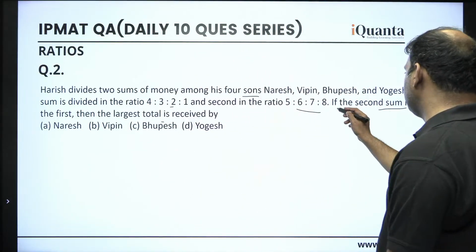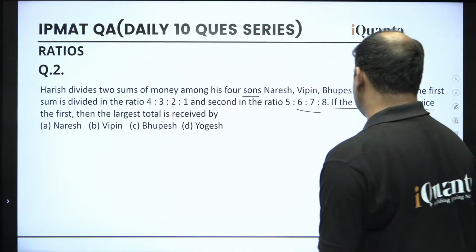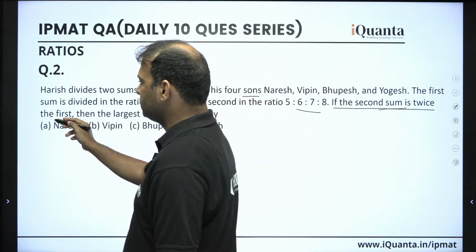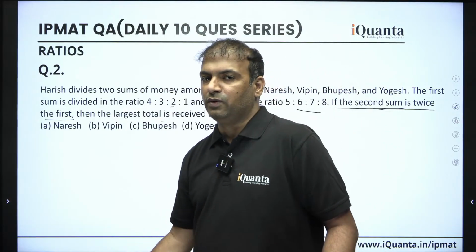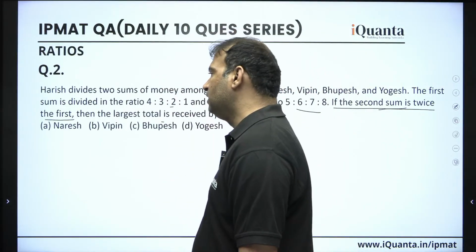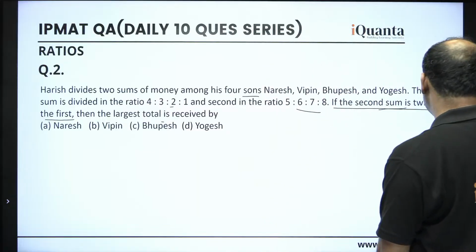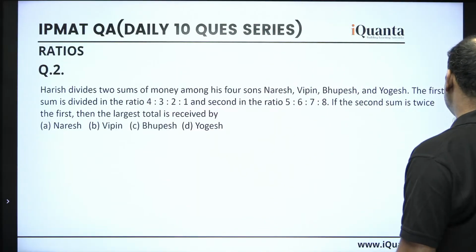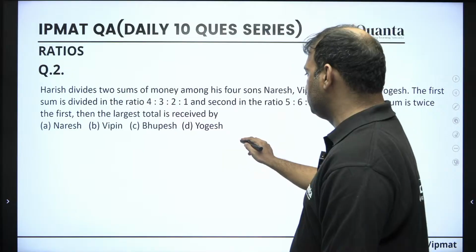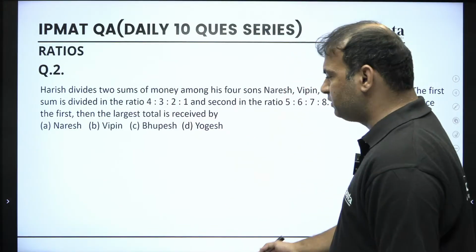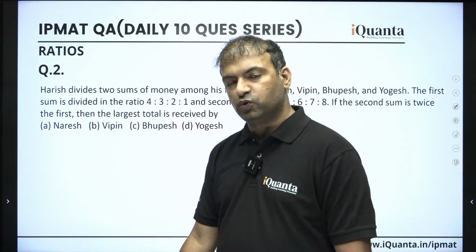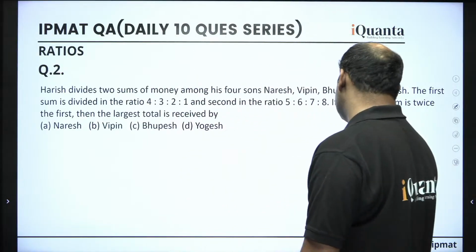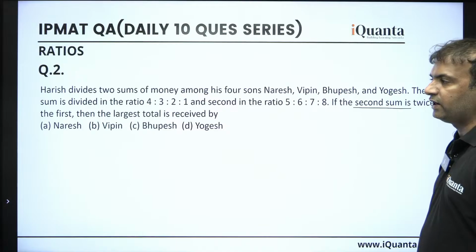So guys, this information is actually going to help us a lot when they are saying that the second sum is twice the first. If this information was not given, then we would not be able to solve this question actually. This information is given, so we can actually solve it. Now, again, a lot of people would be trying to solve with the help of the variables, which you can do, right? But we can solve without the variables as well, because we are given this information that the second sum is twice the first.